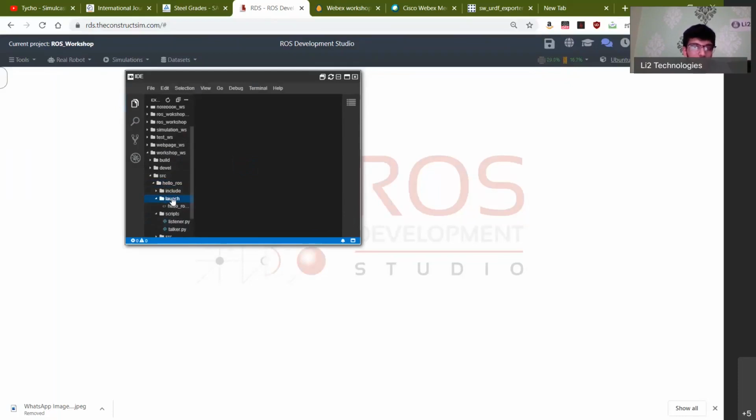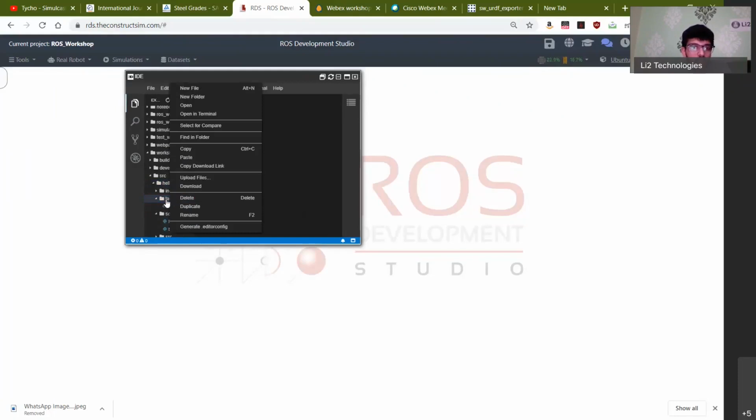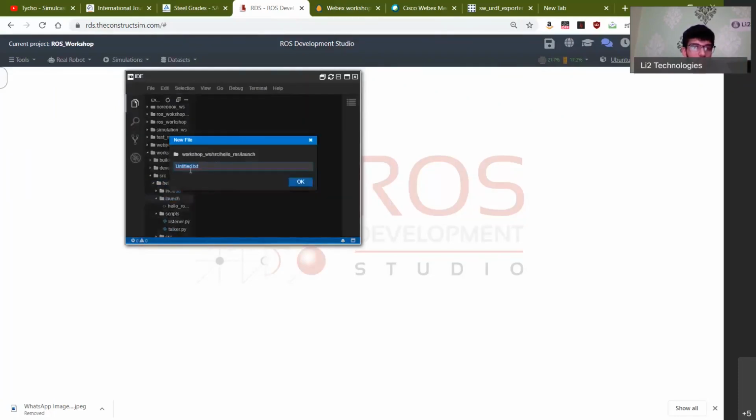Here, what I would want you to do is make sure that this is loaded up. Once you're here, navigate to the package that you wrote yesterday, right click, and click on new file. Call it hello_ROS.launch. So .launch is the extension that we use for a launch file. Since I already have it, I'm not going to create another one.